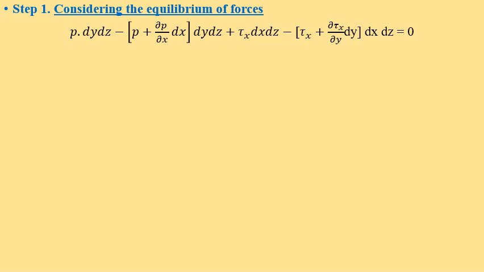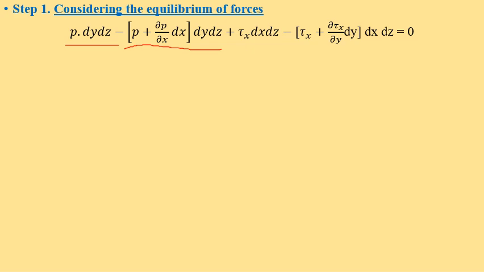Now, considering the equilibrium of these forces acting on the element, the pressure force acting in the positive x direction is P into dy dz, so that is positive. Then the pressure force acting in the negative x direction will be negative, that is minus p plus del p by del x dx dy dz.